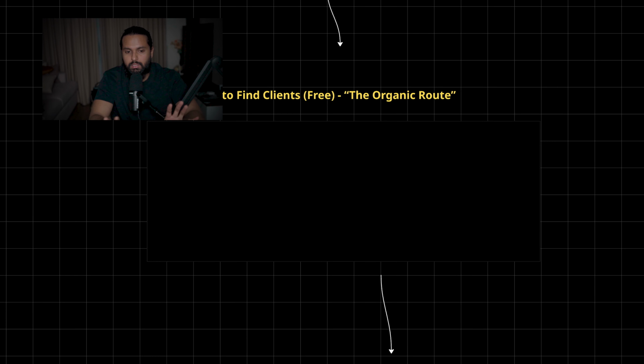There are two methods, free method and paid method. But don't get me wrong, the free method is still very impactful. In fact, the earnings dashboard I showed you in the beginning of the video is from a free method. It's from Fiverr. It is completely free.